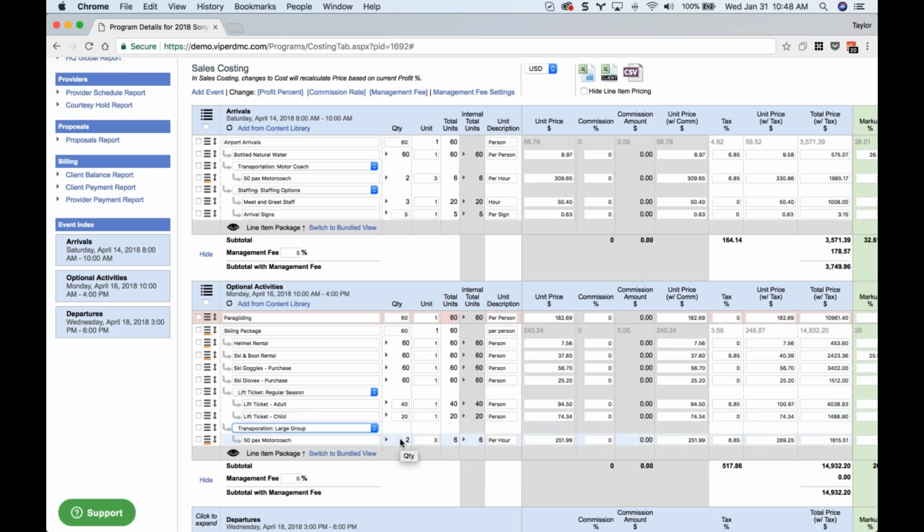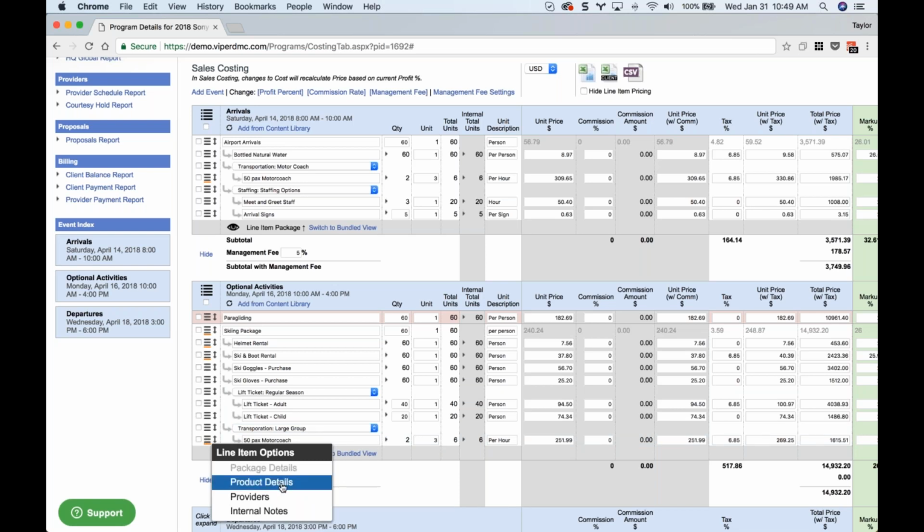One of the new pieces here that I wanted to touch on are the product details and package details pop-up. So if you click the line item menu, you'll see this product details pop-up. The 50-passenger motor coach is pretty close to fitting the capacity of all 60 people.